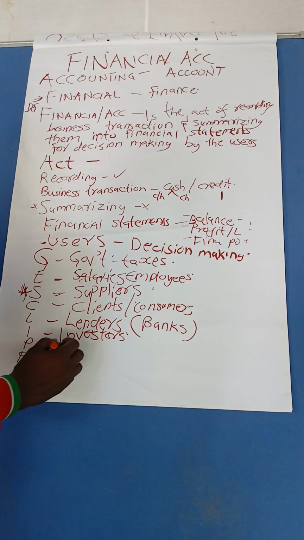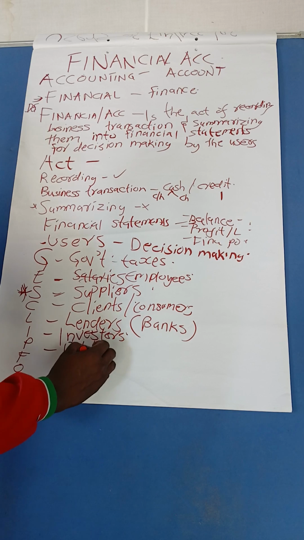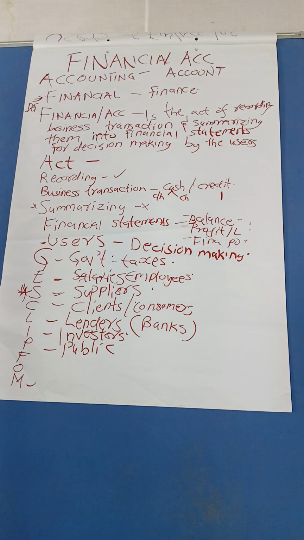We have the public here. So the public is just us, all of us, generally the community where the business is taking place. They have to understand, are you going to exist? So that they know that if you are going to be there, you will be providing goods for them as they continue depending on you.